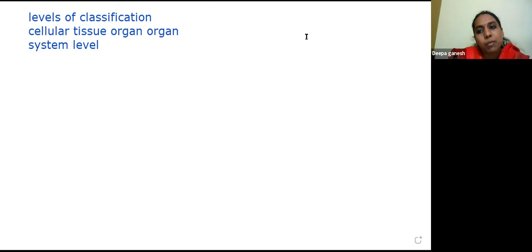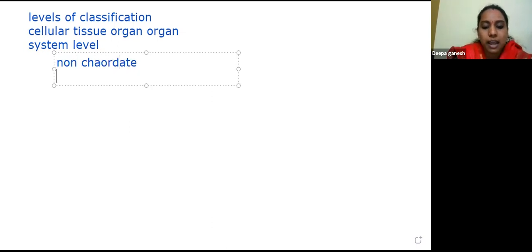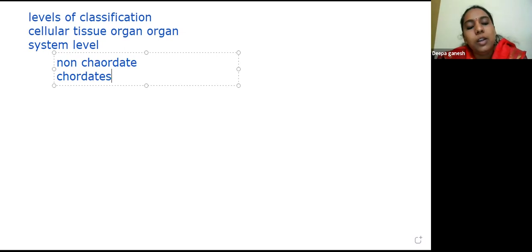So under the animal kingdom, we have two groups. These two groups are said to be non-chordates as well as chordates. These are the different varieties of structures that have been observed in the animal kingdom. We explain non-chordata on the basis of presence or absence of the notochord. If the notochord is absent, then it is called non-chordata. If the notochord is present, it's called chordata.